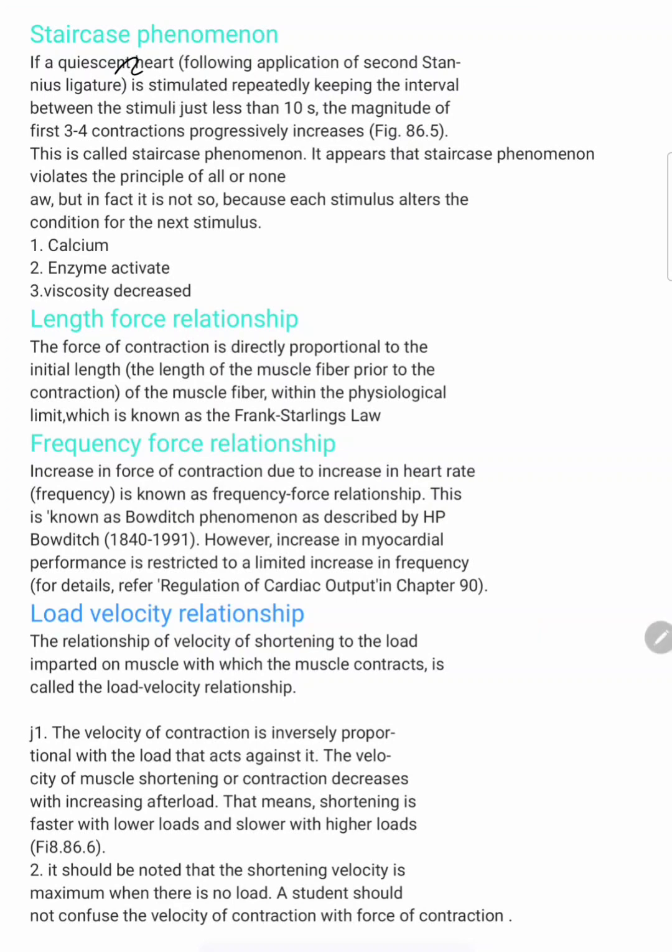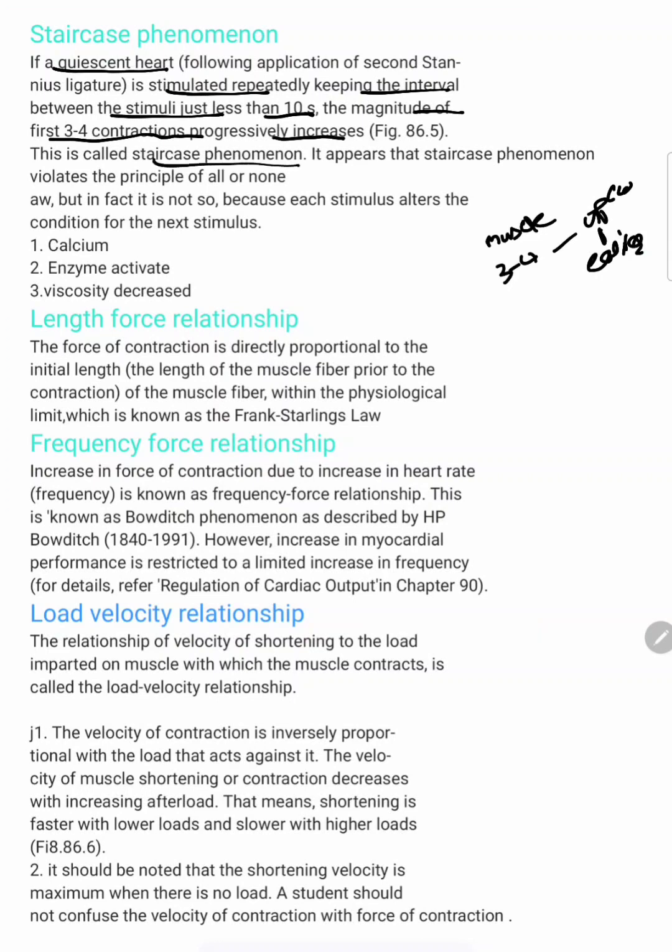If a quiescent heart is stimulated repeatedly, keeping the interval between the stimuli just less than 10 seconds, the magnitude of the first 3-4 contractions progressively increases. The contraction of this muscle will keep increasing, because the previous 3-4 contractions cause the upcoming contractions to be performed faster and earlier. This is called the staircase phenomenon.